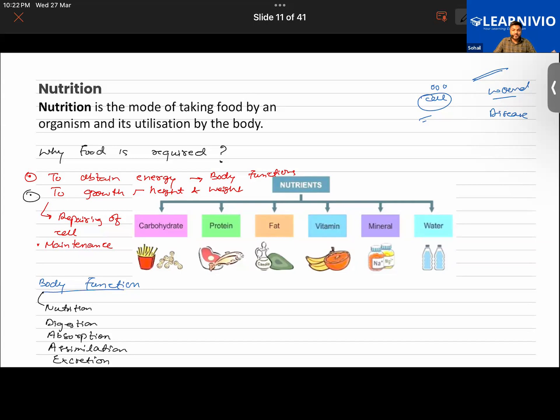So these are some of the common body functions, and in order to perform all these functions we are in need of energy. Getting it now, Priyanka and Abu? To perform all these functions our body requires energy, and that energy is coming from the food that we are eating. So that is why food is necessary. Is it clear? Any questions?